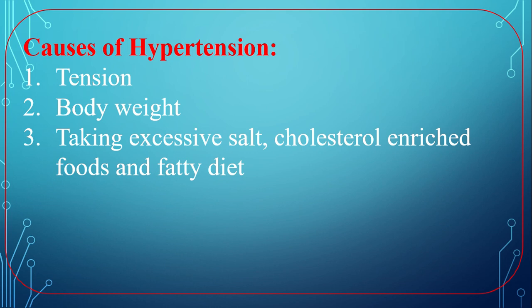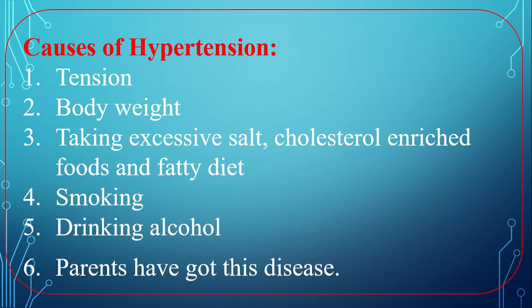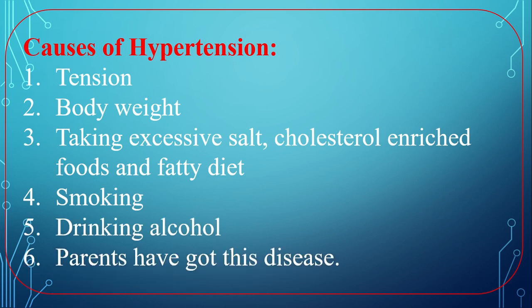Number 3, taking excessive salt, cholesterol enriched food and fatty diet. These are among the main causes of hypertension. Smoking, drinking alcohol. Parents having this disease. These are the causes of hypertension.